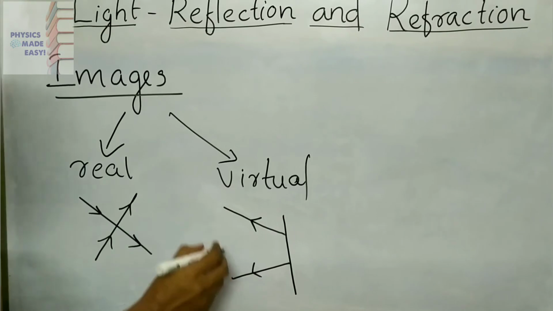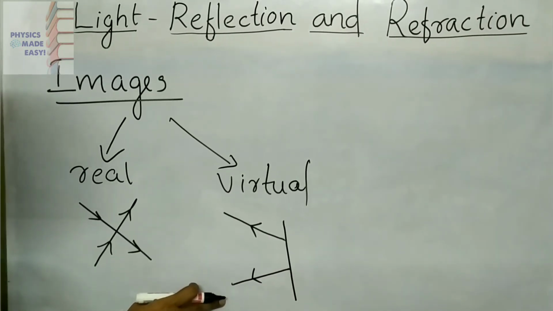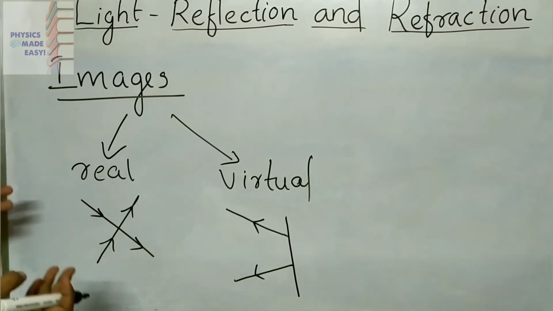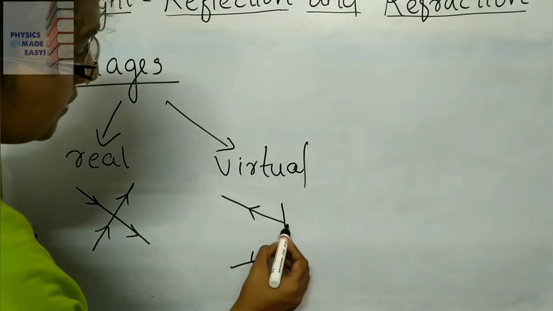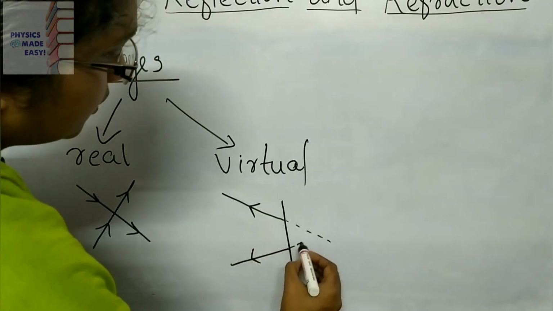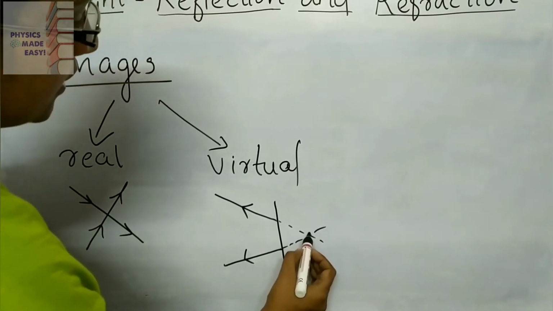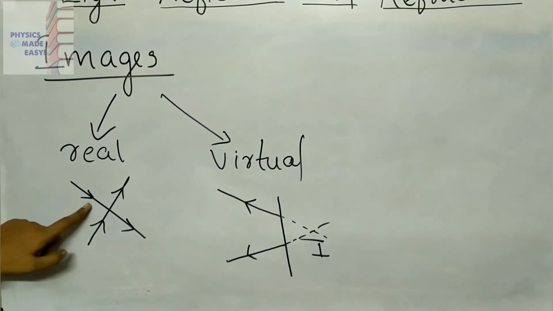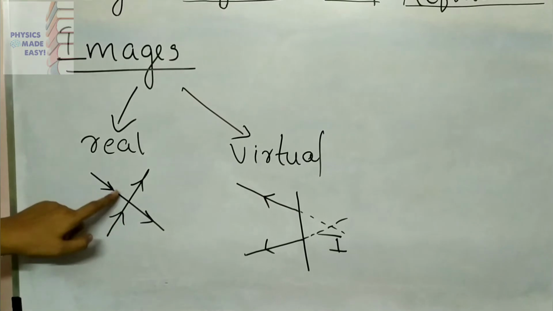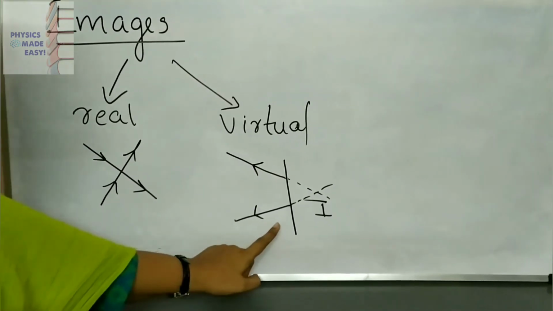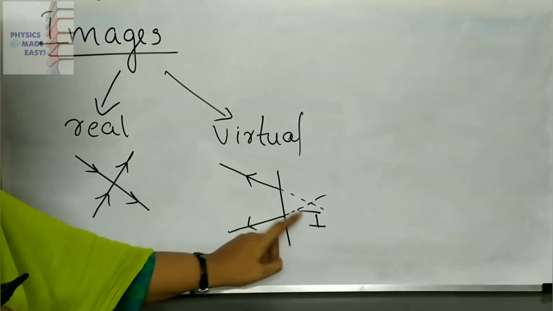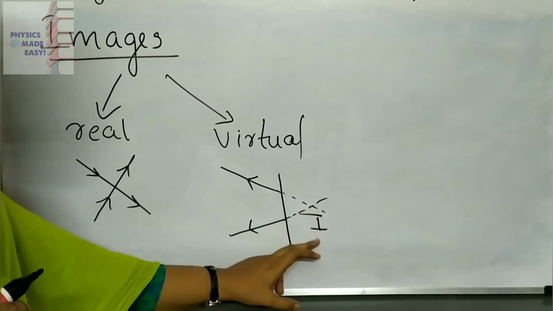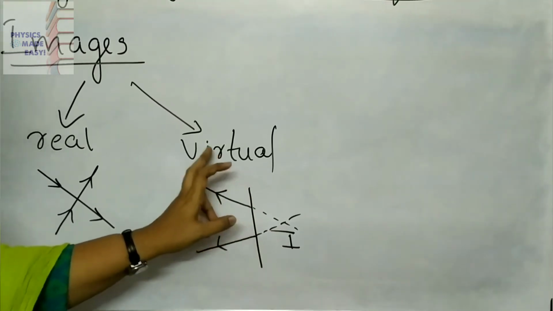Here you can see two reflected rays, one moving away from the other. For getting the image, they should intersect at a point. If you extend these two rays on this side, they will never intersect. So what do we have to do? We have to extend them back. Then you can see these two intersecting at a point, and at this point you will get the image. Here they are actually meeting at a point. That is the real image. But in this case they are not actually meeting at a point. For that we have to extend these two rays back. Only then do they intersect at that point and we get the image. This type of image is called a virtual image.